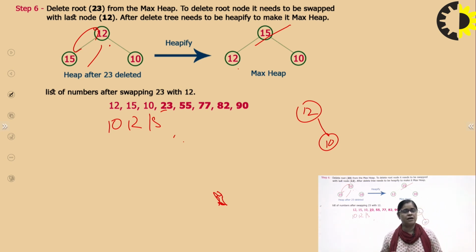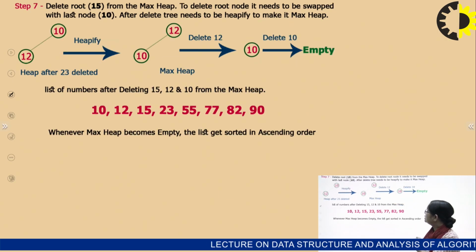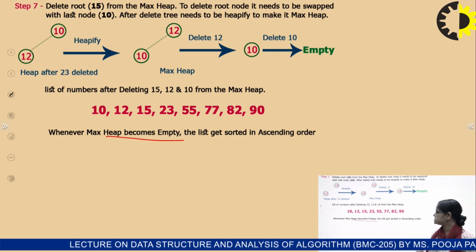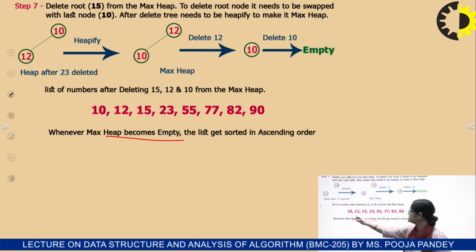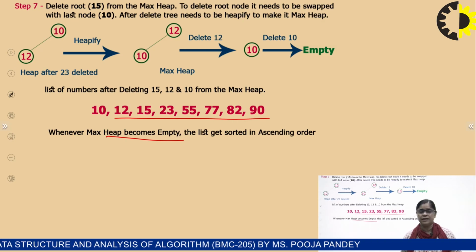When we are studying what we mean by the heap in the data structure, you should keep in mind what a heap is. Heap is a complete binary tree having a left and right node, and it should be a complete binary tree. Then only we can create the heap data structure, and then only we can do the heap sort, right? This is the same as I have explained in the book: when the max heap becomes empty, the list gets sorted in the ascending order. So this is how we have sorted the list in ascending order.